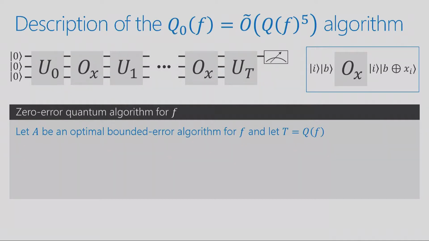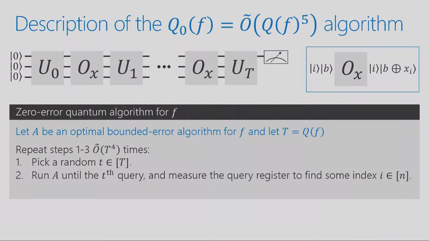And now my algorithm is the following, my zero error algorithm. It's going to repeat steps 1 to 3, t to the 4 times. Okay, that's easy. So what are these 3 steps? The first step is pick a random time between 1 and capital T. Okay, so you recall that t is the number of queries that the bounded error algorithm makes. All right, so pick a random time.